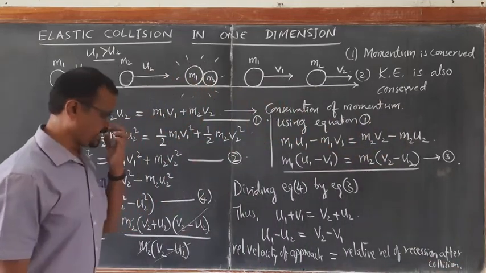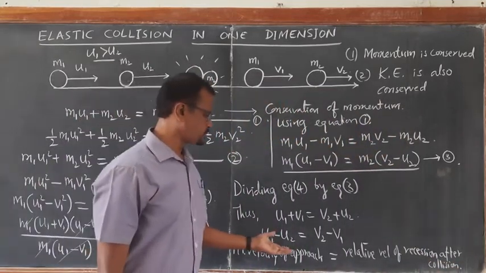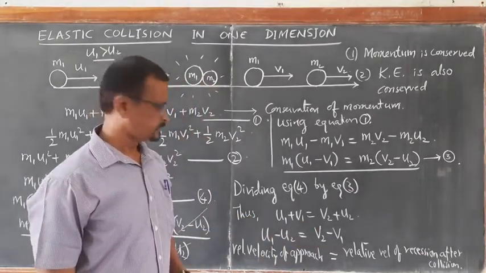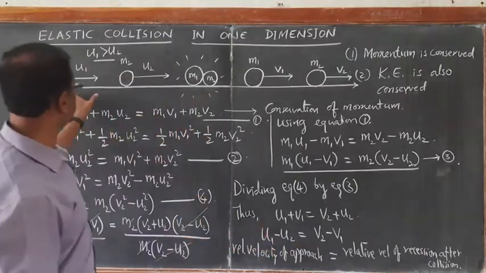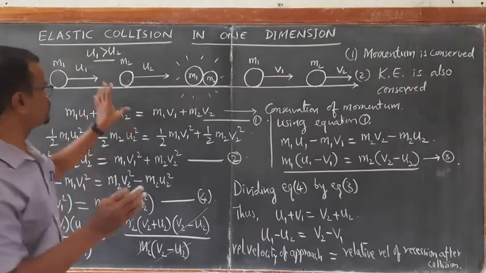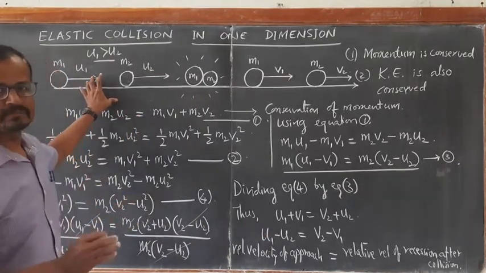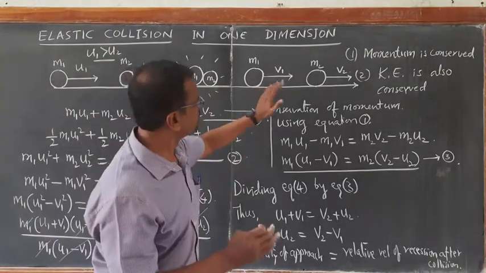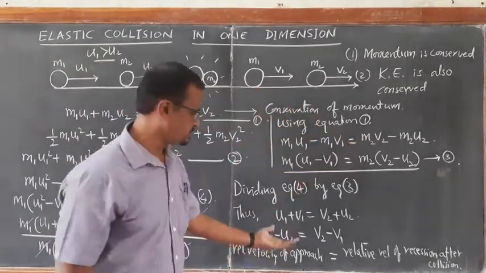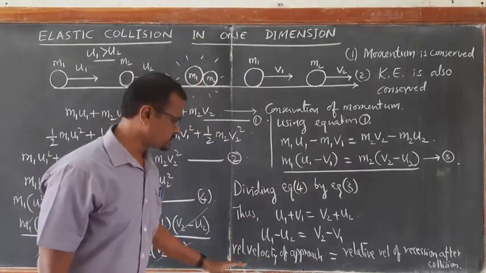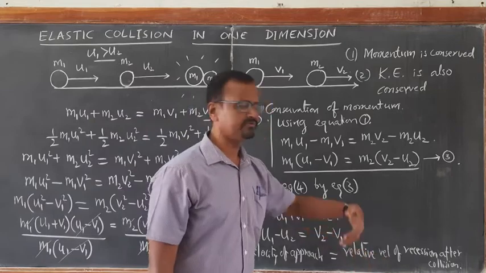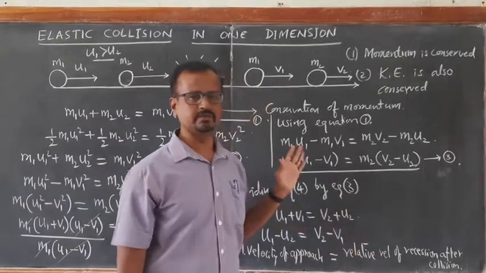If you take the ratio of u1 minus u2 divided by v2 minus v1, you will get 1. So u1 minus u2 gives you difference in the velocities before collision, which becomes equal to difference in the velocities after collision. This is the meaning of this.